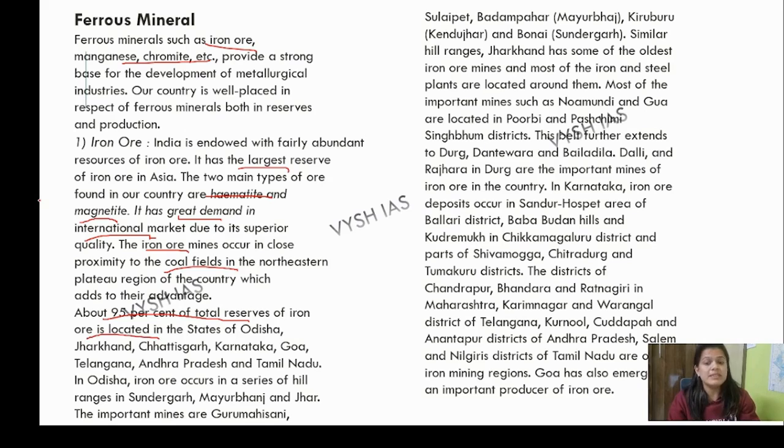So basically, first we talked about where we stand in Asia, what its types are, and where it is found, basically near the coal reserves. Now we are talking about the exact location. So keep your attention here, and after this class, or by pausing the video, draw this V-shaped chart, like India's map, and you must know the states of India.